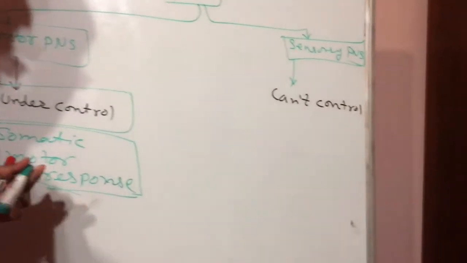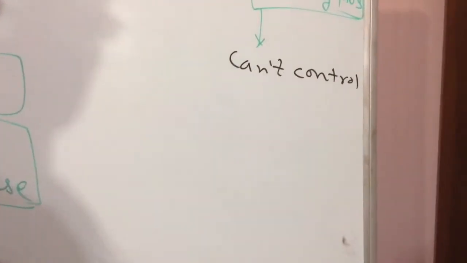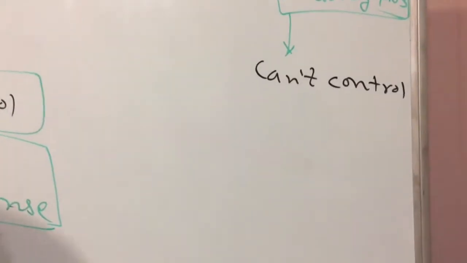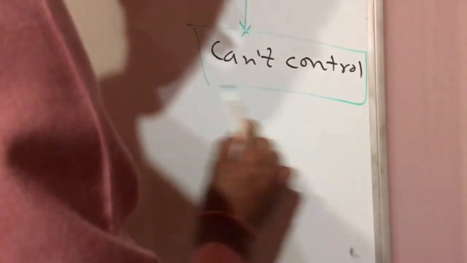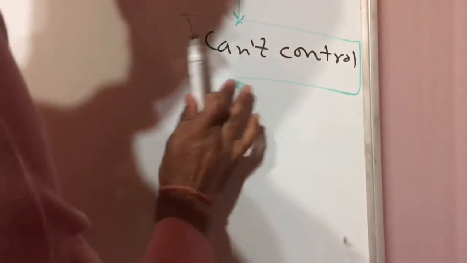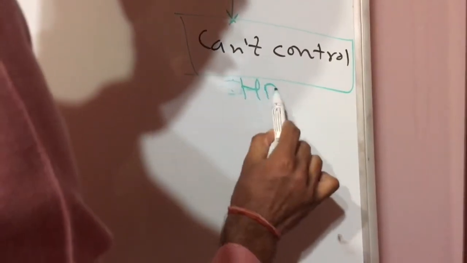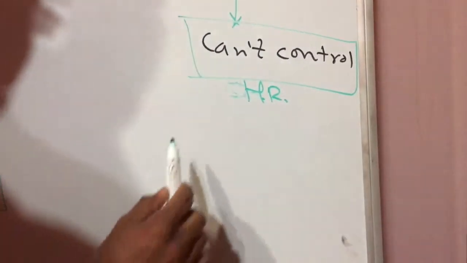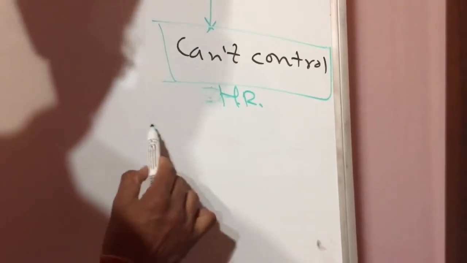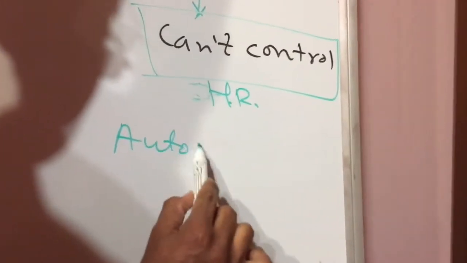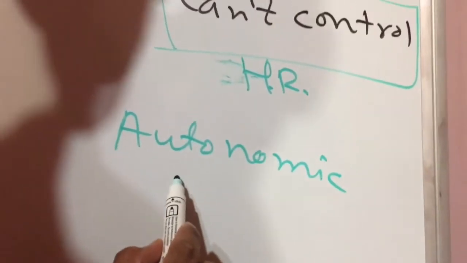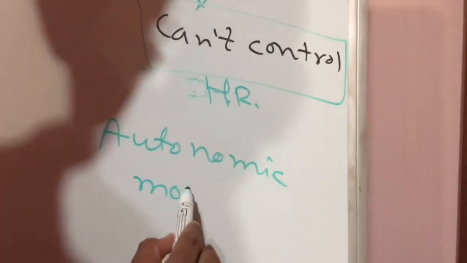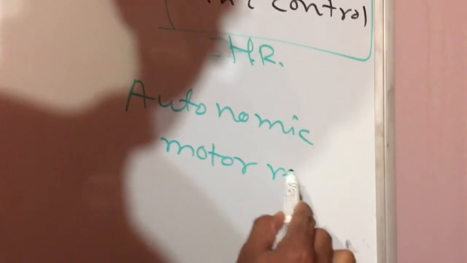And what we can't control, like BP and heart rate, is called autonomic motor response. We can't change our heart rate.